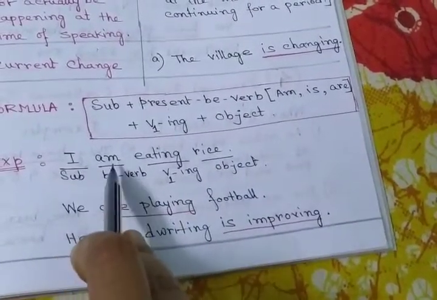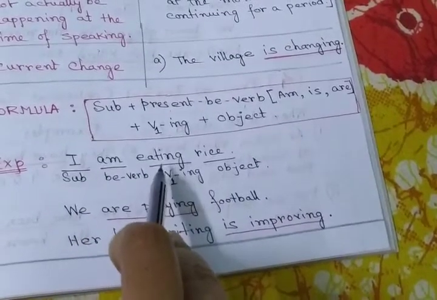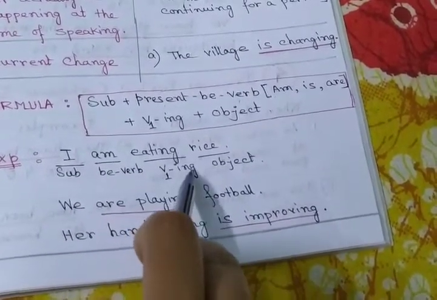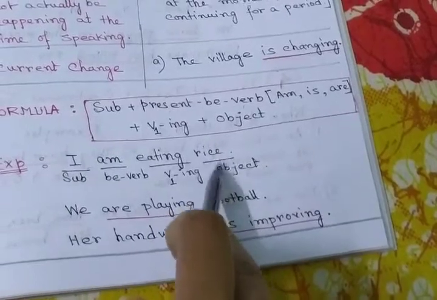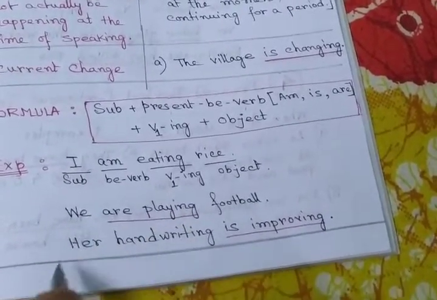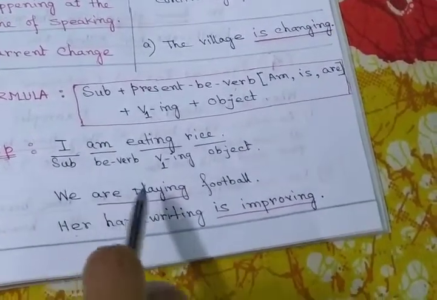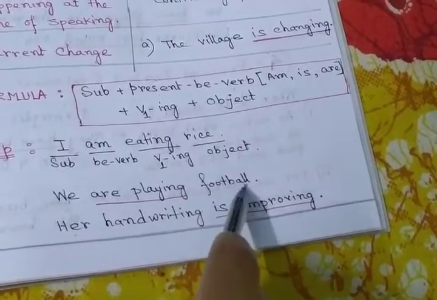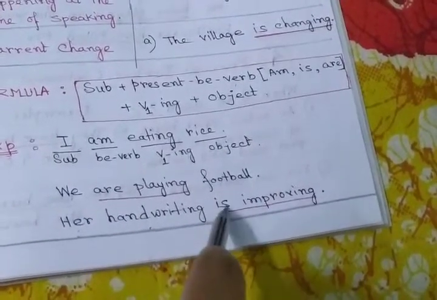According to the subject, am, is, are is placed. Eating is the verb plus ing, and rice is the object. This is the formula. Now see another example. We are playing football. Her handwriting is improving.